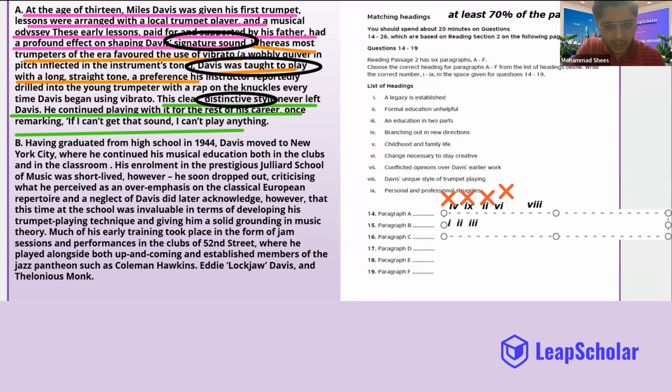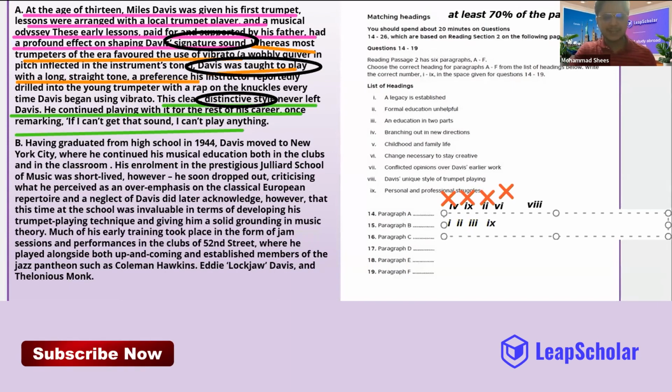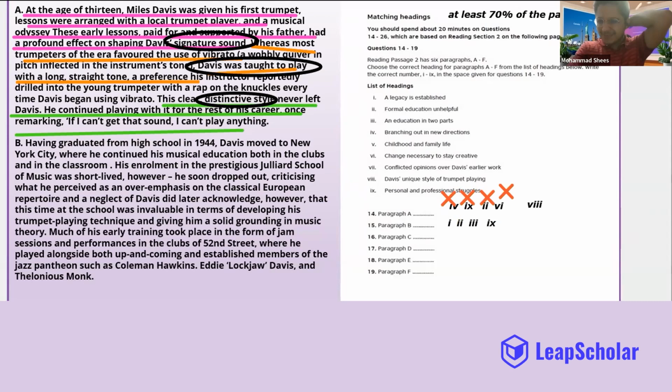Okay, some of you saying 1, 2, 3. Good. 1, 2, 3. Ninth also. Some of you are saying, guys, this question is actually one of the most difficult questions that we have. Okay, let's try this, and we will again follow the same rule: the idea that is present in most of the paragraph, and 70% is the safest line that we can play.